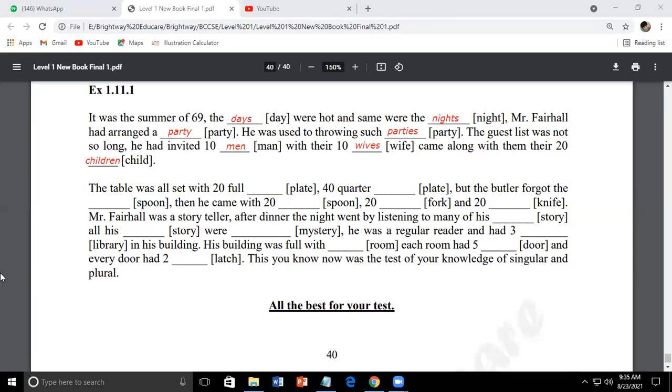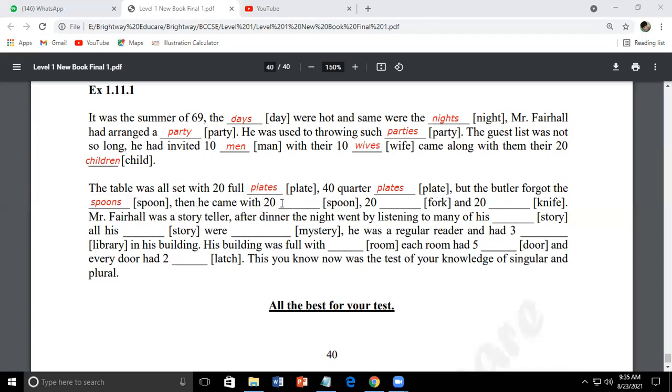The table was all set with 20 full plates, 40 quarter plates, but the butler forgot the spoons, SPOONS. The butler forgot the spoons.